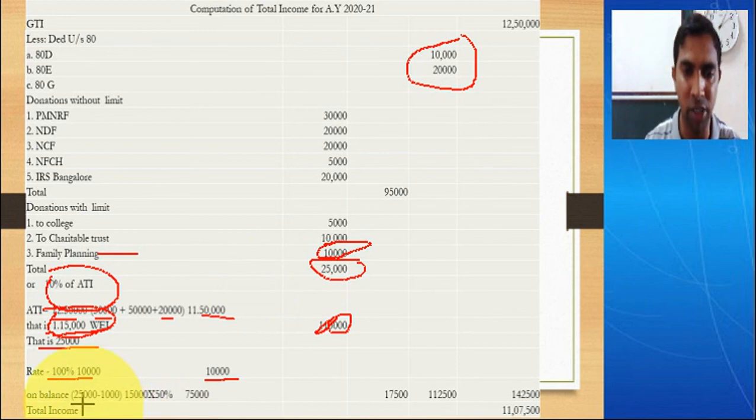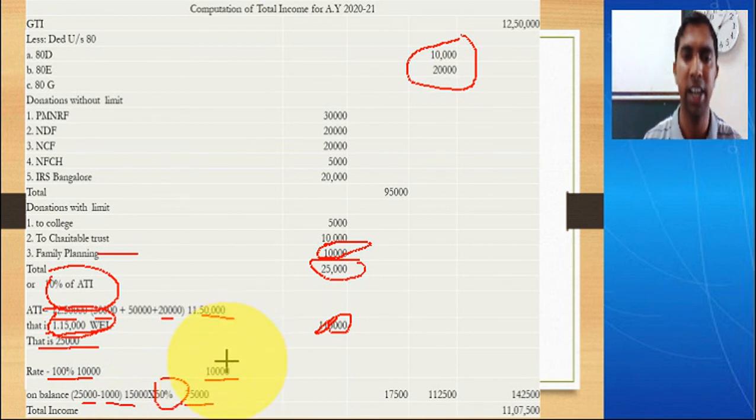So 25,000, in which 10,000 is already given 100%. The remaining is 15,000, on which you have to give 50%. This is the limit. Only 50% qualifies for deduction. So that is 7,500. So then the total is 10,000 plus 7,500.